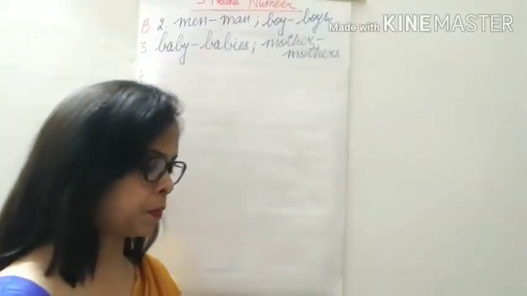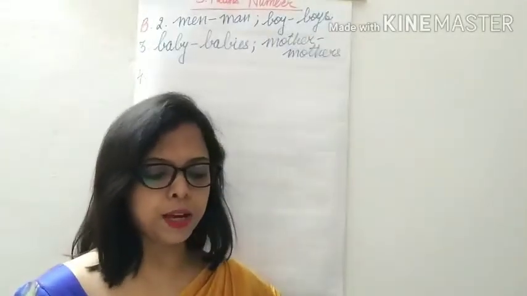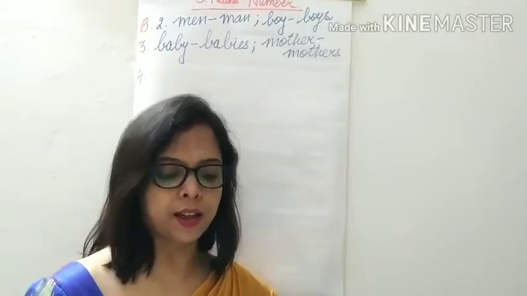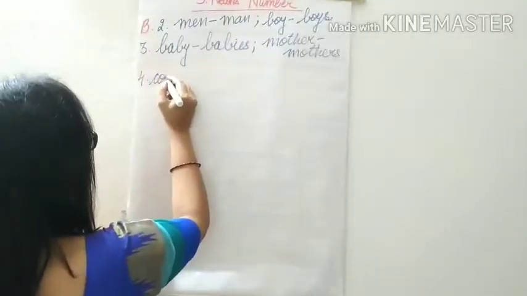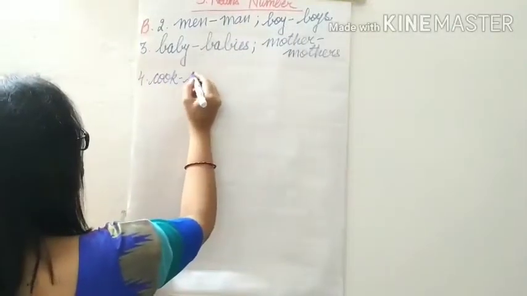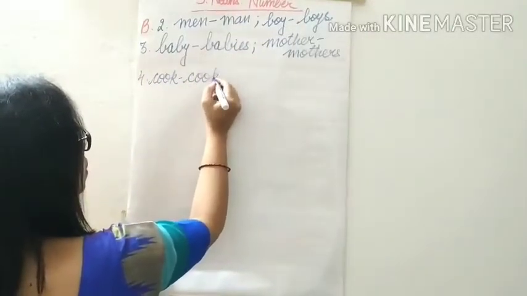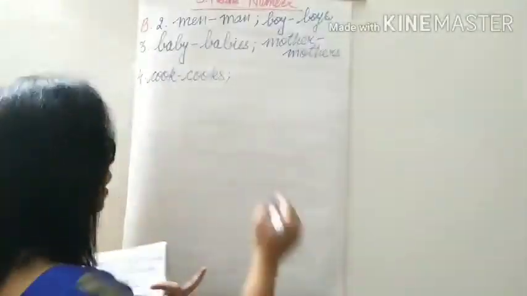Fourth one, the cook made an omelette with an egg and a tomato. Cook, simply we add S, cooks. Cook becomes cooks. Egg becomes eggs.